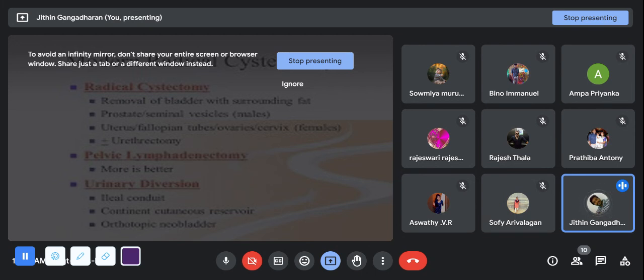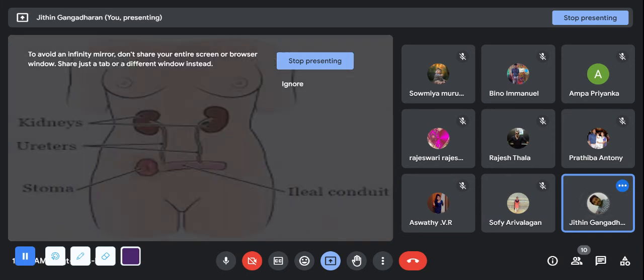Then the third one is urinary diversion. The bladder is removed, so the urine has to be diverted to other portions. The first option is the ileal conduit, which is what I have said: we'll connect it to the ileum. Then we'll make reservoirs. What are reservoirs? Pouch, Indiana pouch, all these things are reservoirs. Now, orthotopic neobladders are made after removing the bladder.